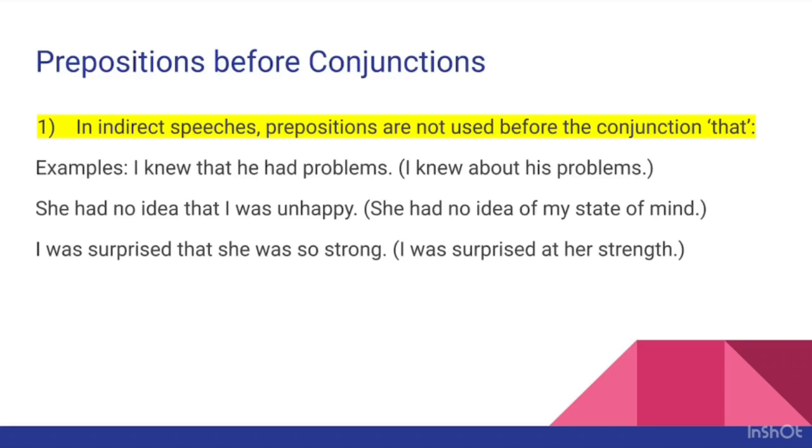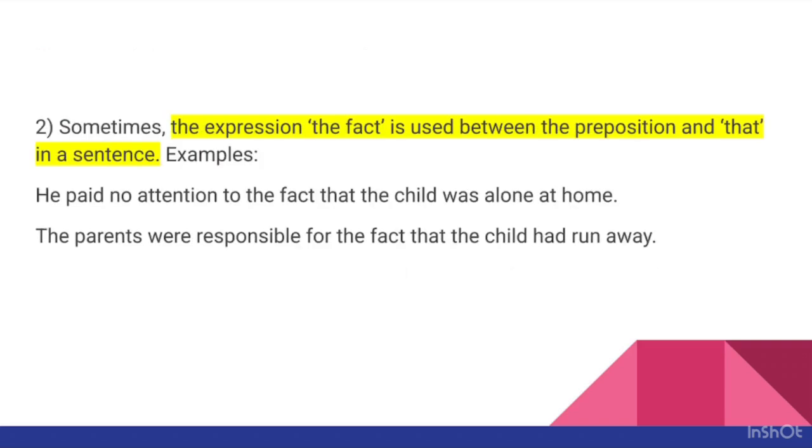So do remember that in the same sentence, we should not use this kind of structure where we are using the preposition and immediately after the preposition we are writing or speaking that, then it would be an incorrect sentence, right? So the form should be this. Either you say, I knew that he had problems, or you should say, I knew about his problems, right?